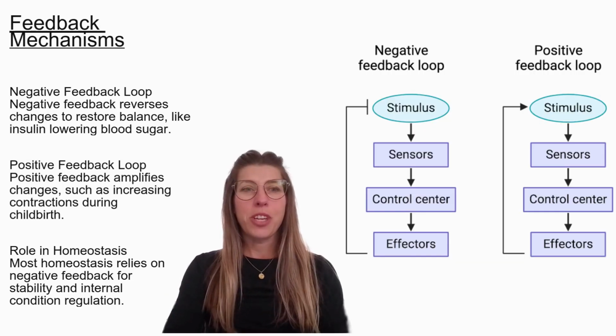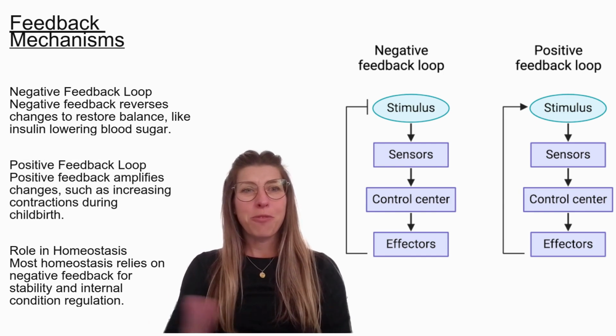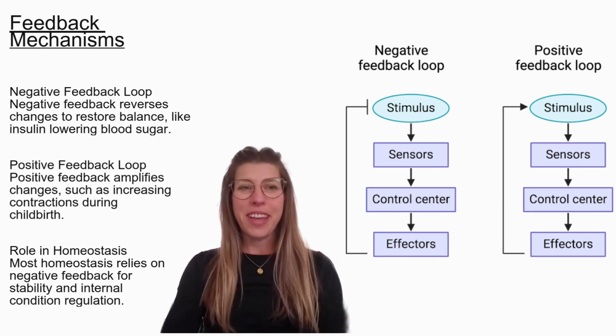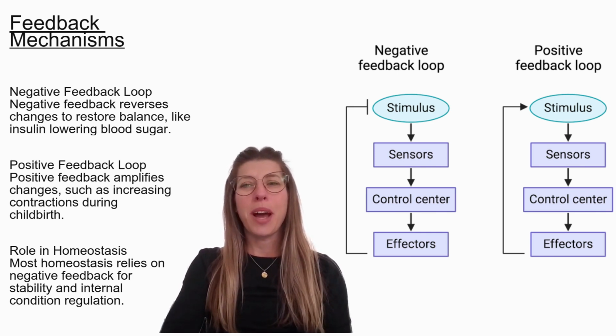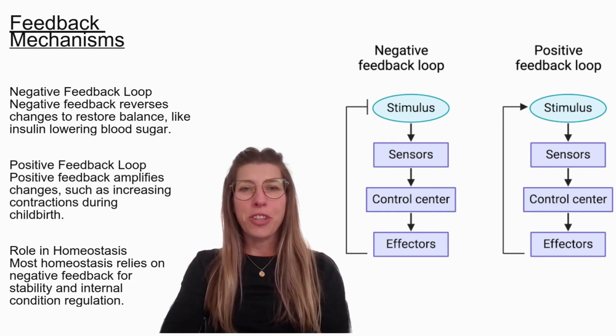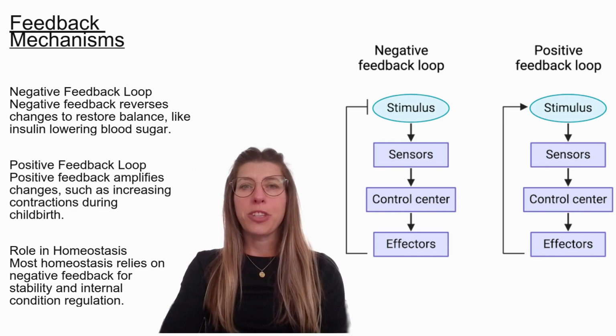Feedback mechanisms in homeostasis provide a message to the body to respond effectively. There are two types, negative and positive feedback loops. In a negative feedback loop, changes are reversed to restore balance. An example of this is when insulin is released in order to lower blood sugar. In a positive feedback loop, changes are amplified, such as increasing contractions during childbirth. Most homeostasis relies on negative feedback for stability and internal condition regulation.